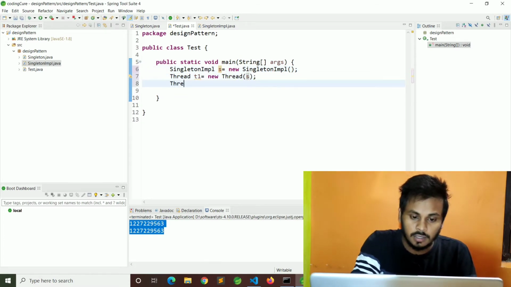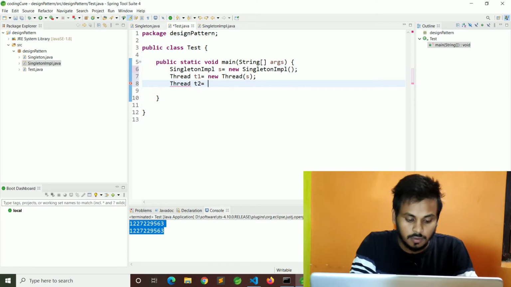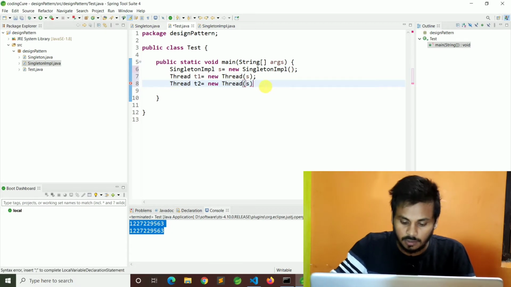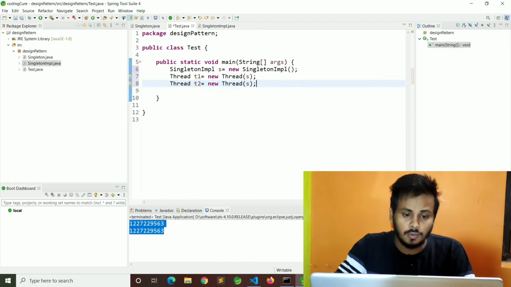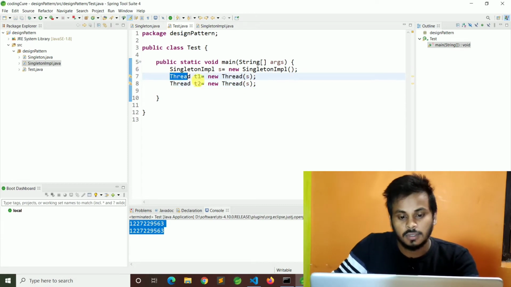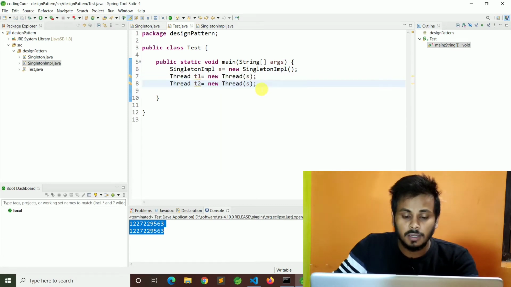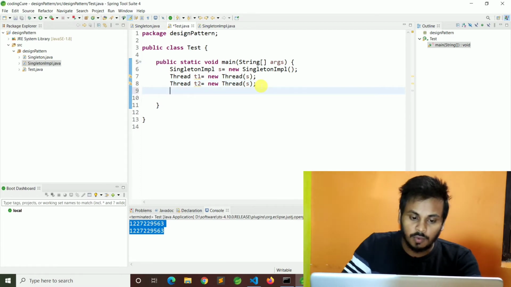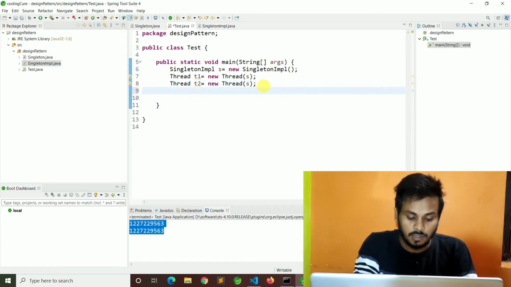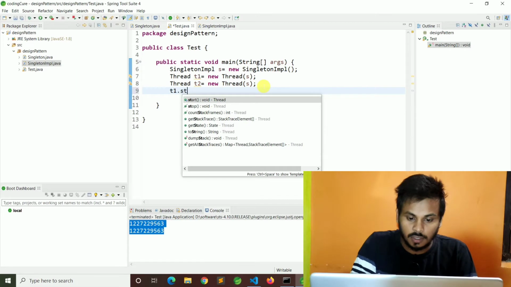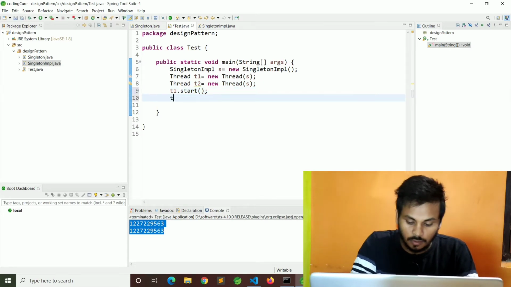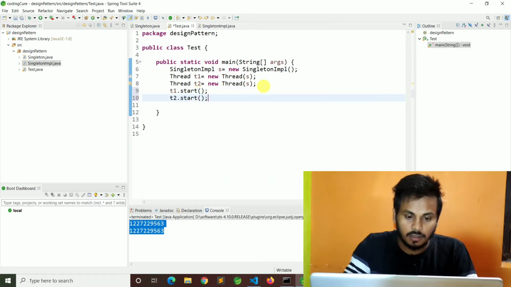One more thread, t2 equal to new Thread, and this time the same object reference I am passing. Now two threads are created, and we have to run them: t1.start, then t2.start.